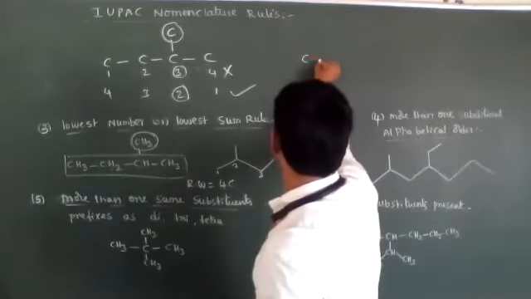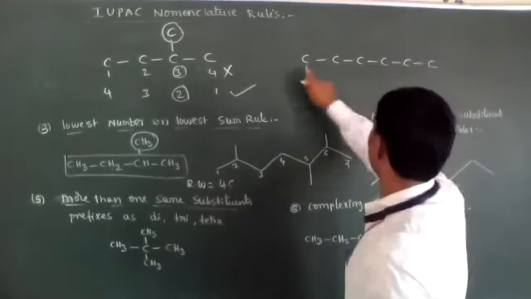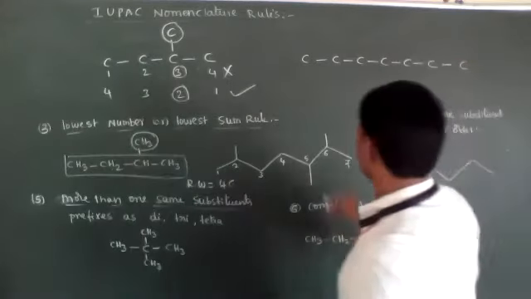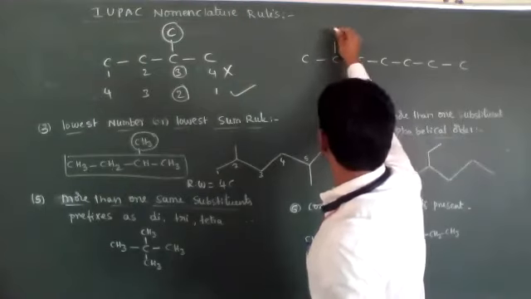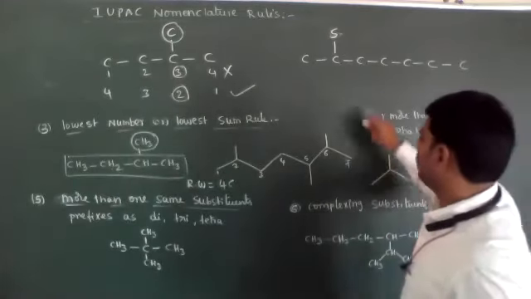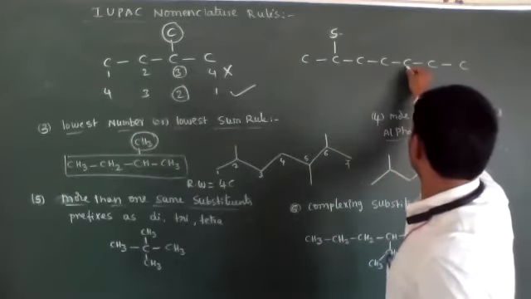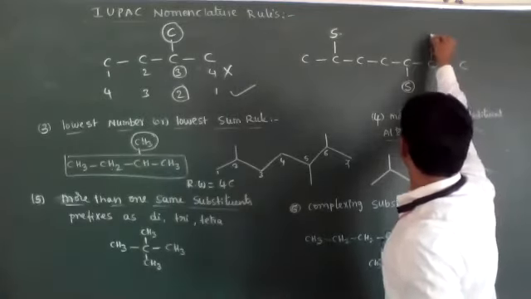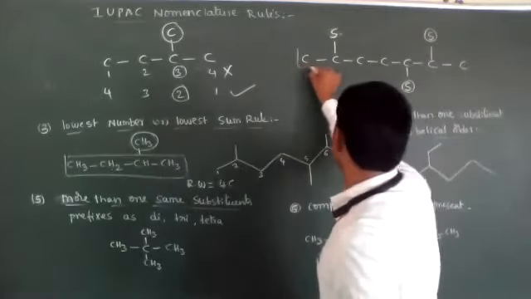See, 7 carbons. Now on that, here one substance is present. Substance I represent by S. And here one substance is present, and here one more substance is present. So the longest carbon chain is this.